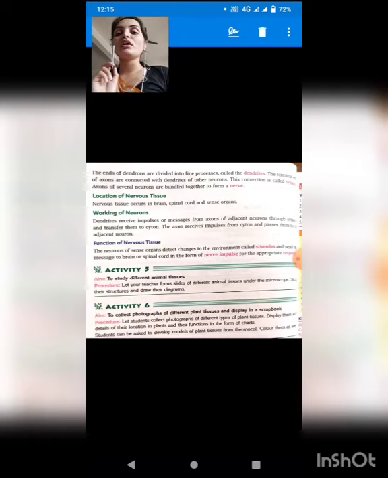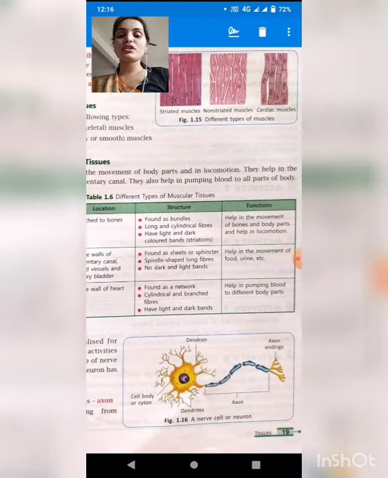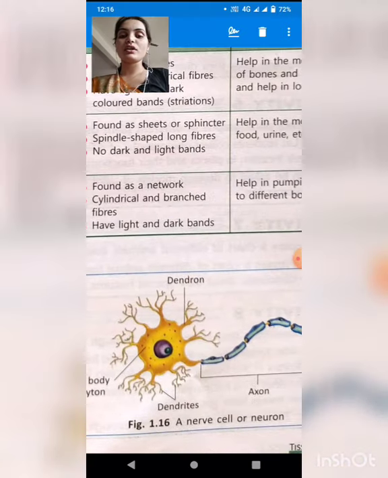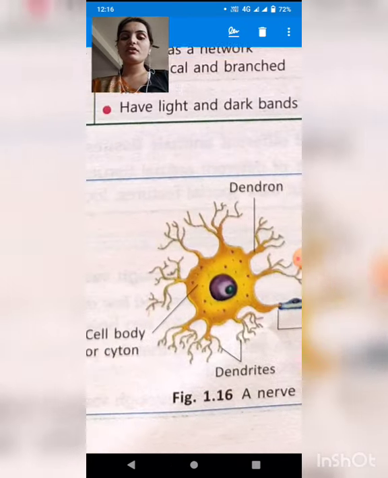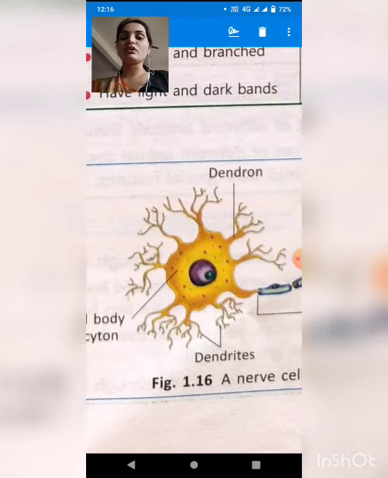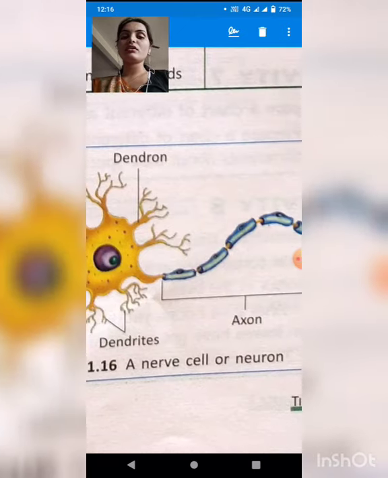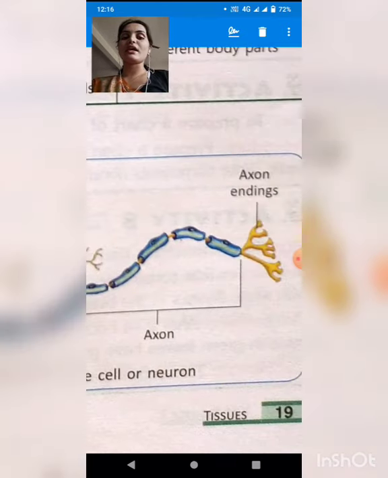Where is it found? Brain, spinal cord and sense organs. Working of neuron is in such a way that the end point of one nerve cell is connected to the starting point of another nerve cell. If we see the structure of one cell, see, students, it is the cell body, okay, cell body or cyton, there is dendron, then axon, and this is the axon ending.